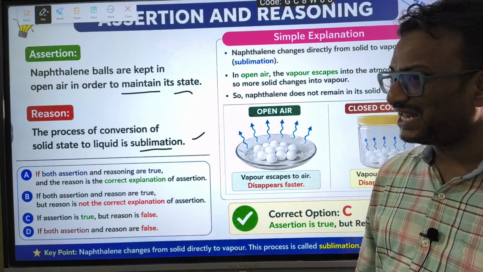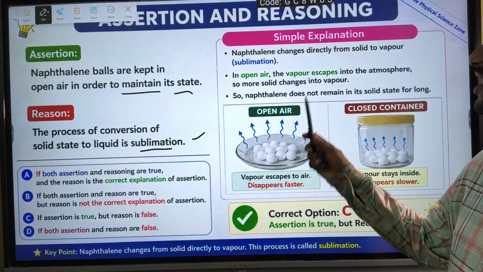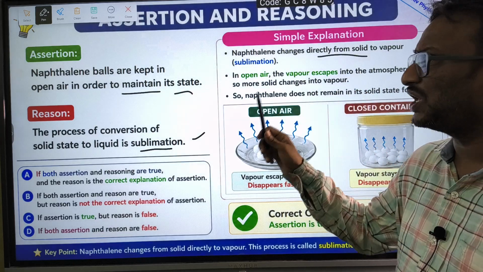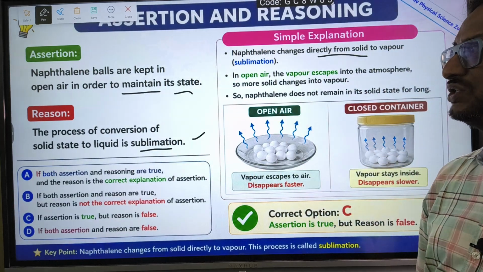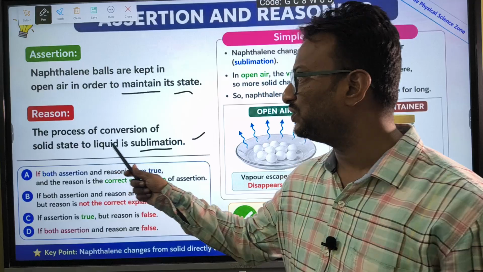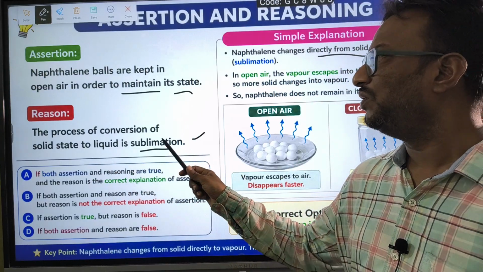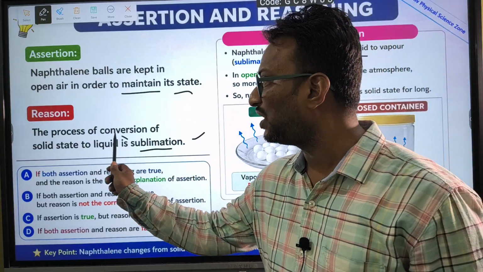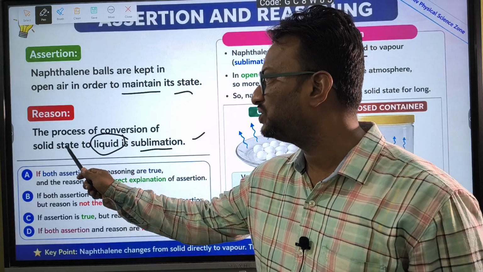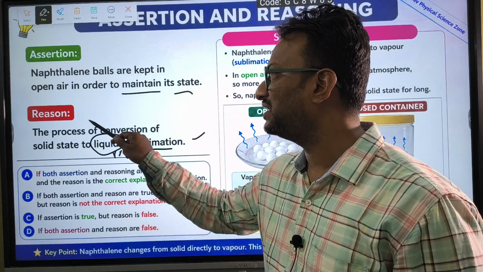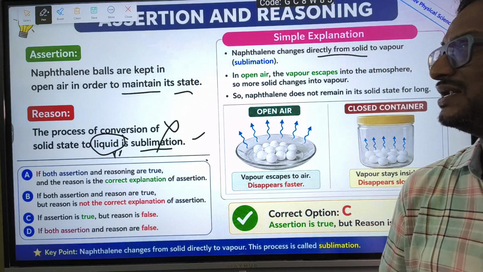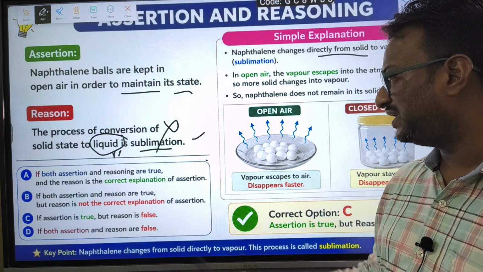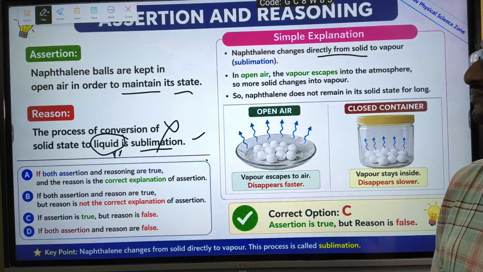See what happens actually: naphthalene balls change directly from solid to vapor. So that process of conversion of solid state to liquid is not sublimation, it is solid state to vapor. So the reason is false. Here they have written solid to liquid, so the reason is false here.